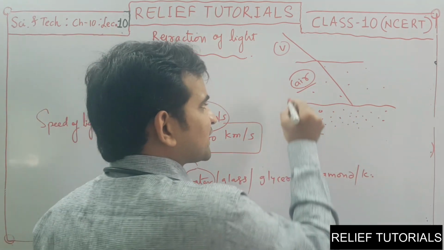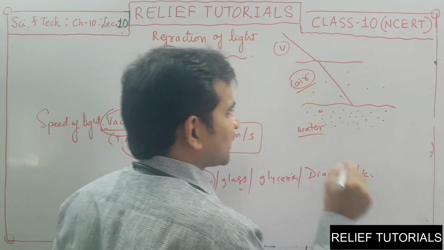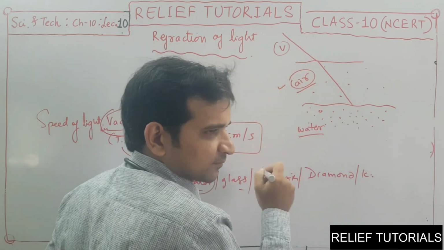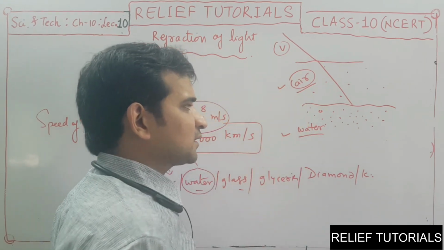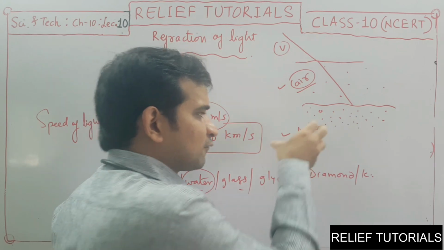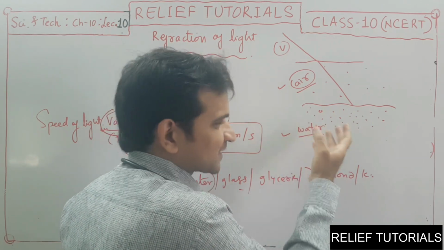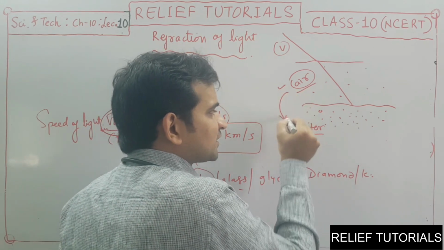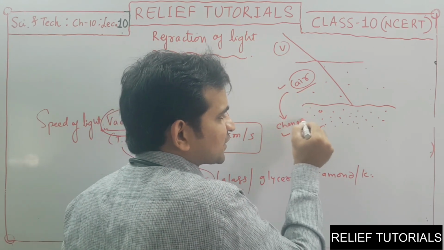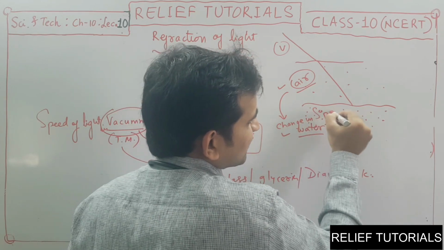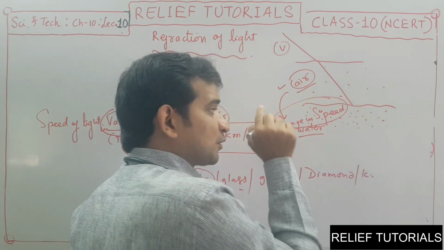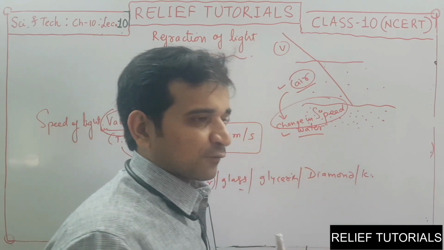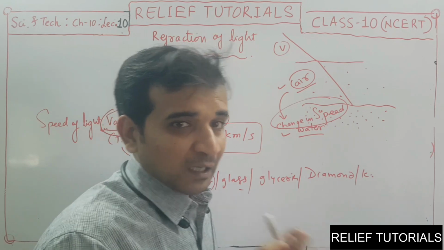Listen to me carefully again: the speed of light in air is higher as compared to the speed of light in water. In water, the speed of light will obviously be less than in air. Because of this change in speed, remember this is a very important point, the light ray deviates from its original path.